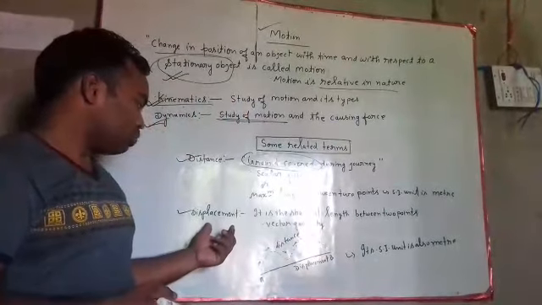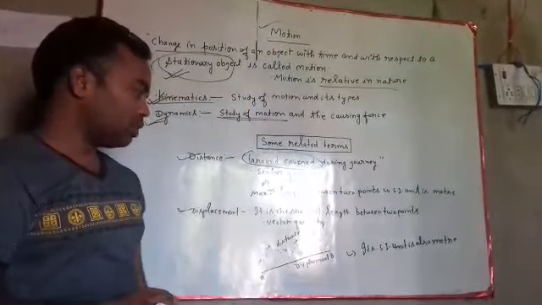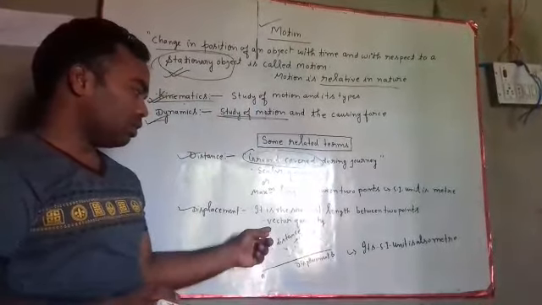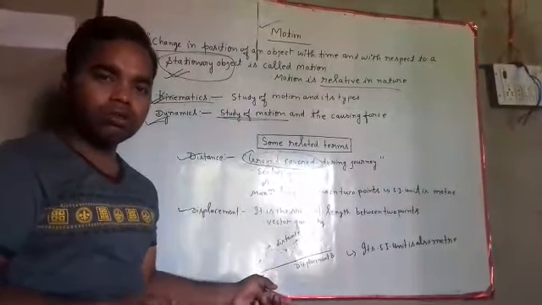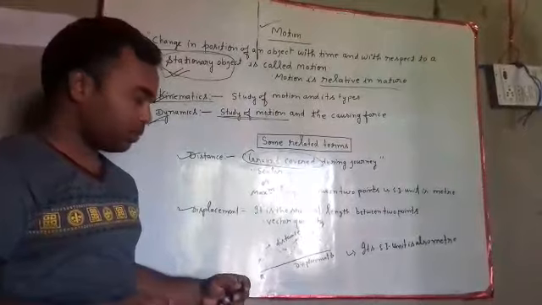And whenever we talk about displacement, it is the shortest length between 2 points, and it has magnitude and direction also, so it is a vector quantity.